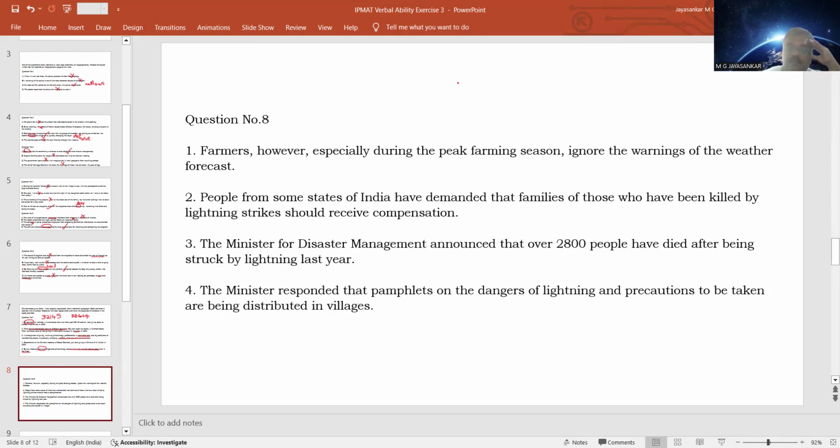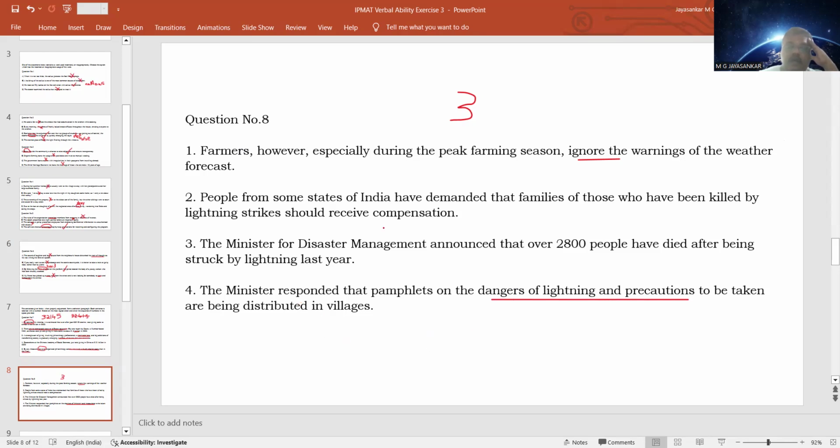So we can say that three is the introductory sentence because it introduces the subject of lightning strikes and the deaths due to lightning strike. And then what we can say, so here it is talking about warnings. Warnings will come into play after the minister saying that pamphlets regarding the dangers of lightning have been distributed to the villages.